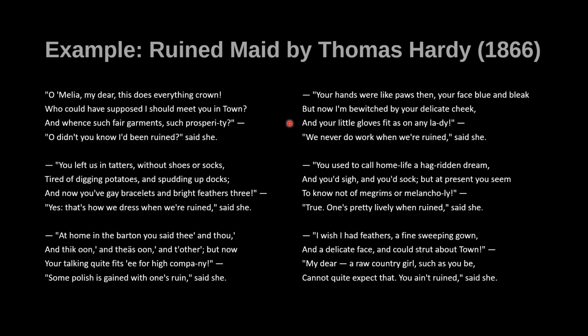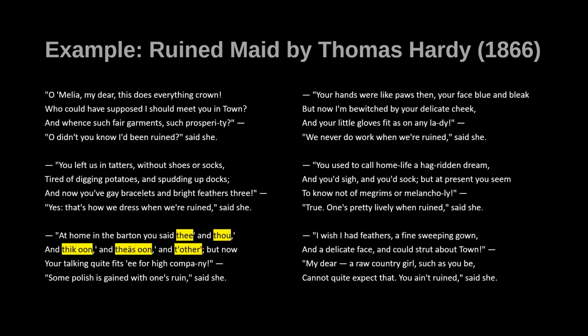And the friend that she's talking to, by the end of the poem, wishes that she could be like Amelia. "I wish I had feathers, a fine sweeping gown, and a delicate face, and could strut about town." Now in each stanza, there's this almost refrain about being ruined, right? And that's sort of the answer to each of the questions or moments of astonishment by her friend. Amelia comes back with something about being ruined. "Oh, didn't you know I'd been ruined?" "Yes, that's how we dress when we're ruined." So that's what's basically going on in this poem.